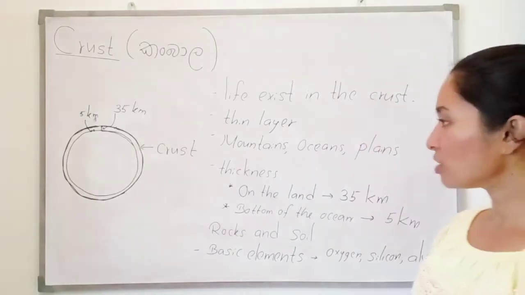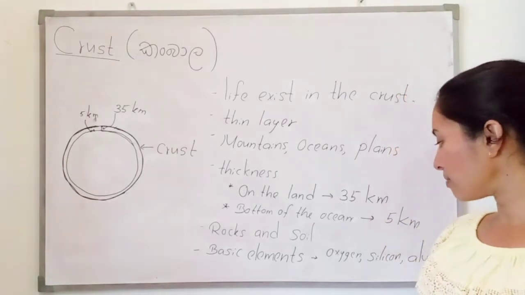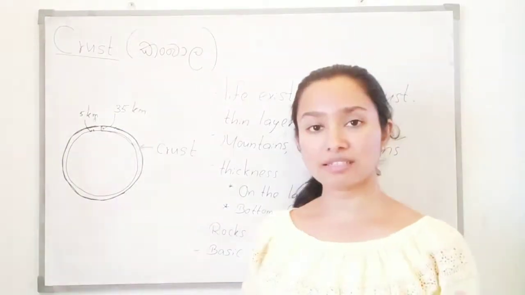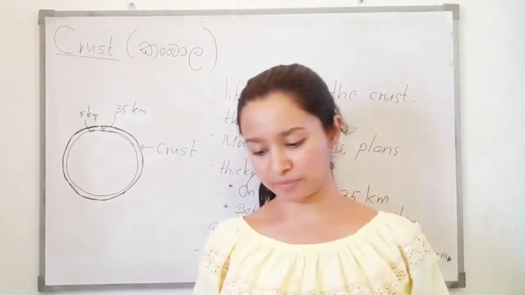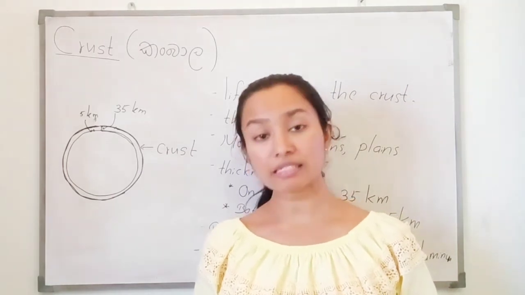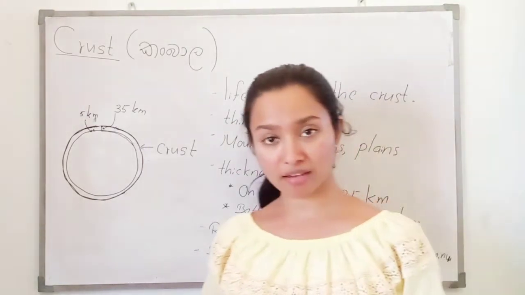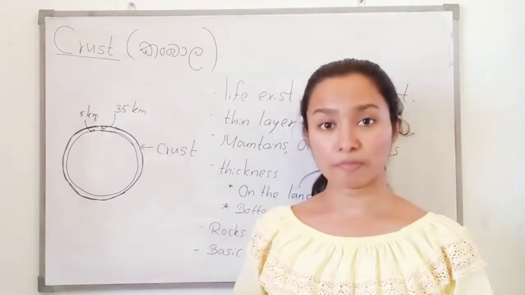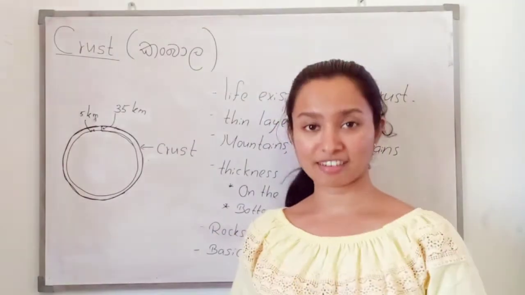Okay. So we can find rocks and soil here, and also there are basic elements like oxygen, silicon and aluminium. The earth crust is made from the basic elements oxygen, silicon and aluminium. The earth crust provides most of the elements necessary for our sustenance. For example, there are construction materials, metals, fossil fuels and soil for agriculture, so we can grow plants. All these things are in the earth crust.